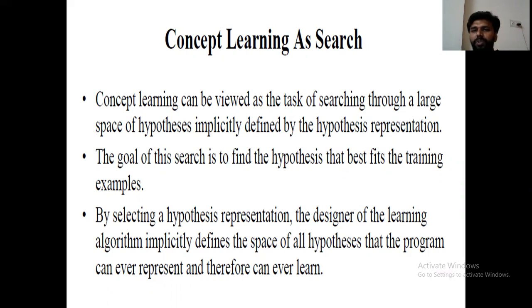The goal of this search is to find the hypothesis that best fits the training examples. Why are we doing this kind of searching? This searching will help you find the best hypothesis for our training examples. Right? Here, the training data may contain either positive examples or negative examples. By using the best hypothesis, we will always get positive examples. Right?